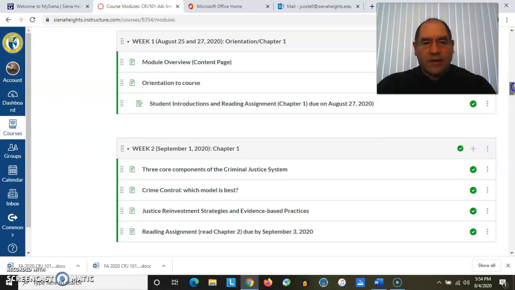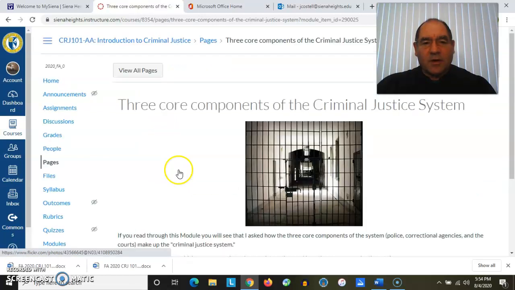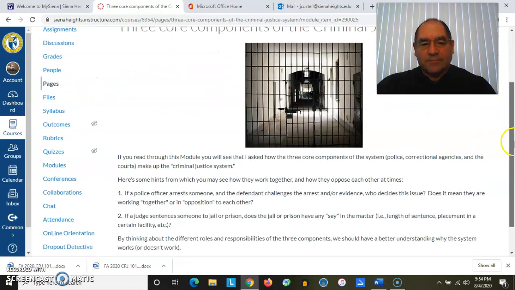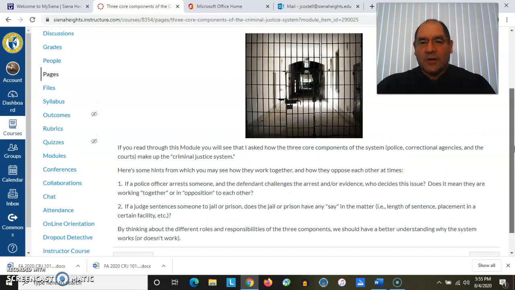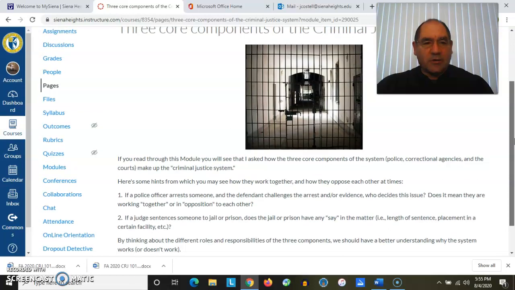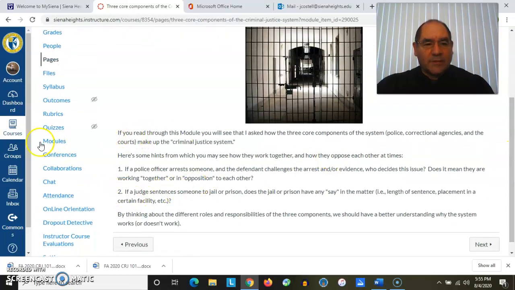Now I'm looking for a discussion, and let me draw your attention to this icon. When you see this icon like this, you can see it looks like a piece of paper. And there's going to be some information contained there. So for instance, let me click on this one, the 3 core components of the criminal justice system. And you'll see that there are some questions raised to you, or there might be additional information that will help you understand that particular material. So let's go back to modules again.